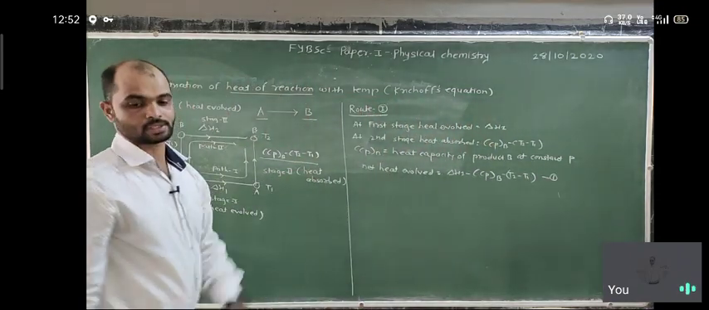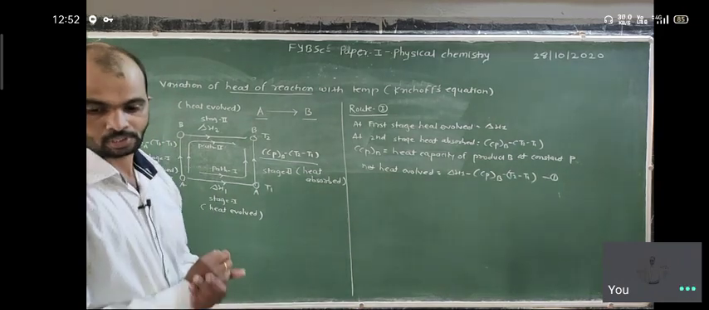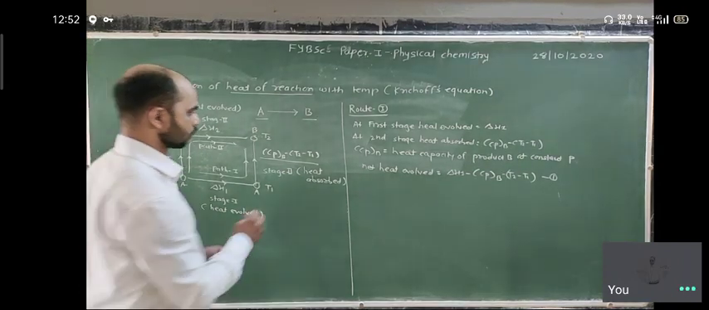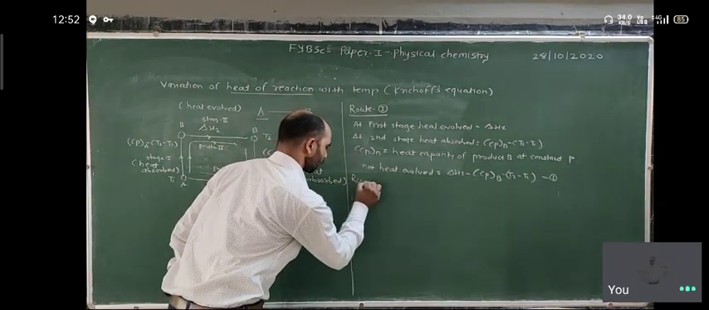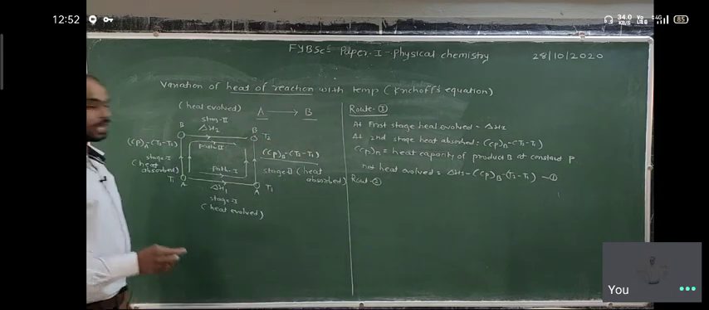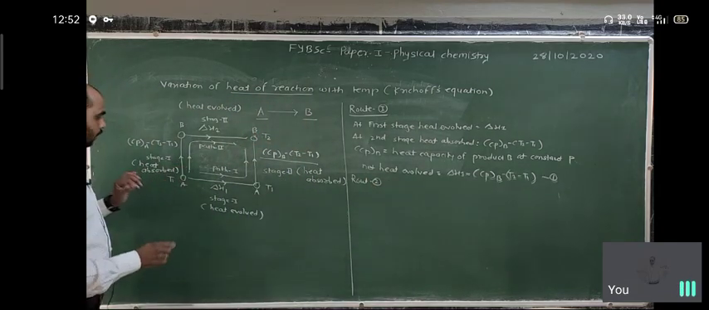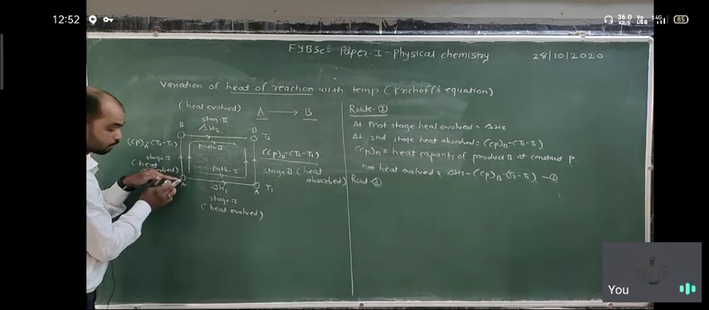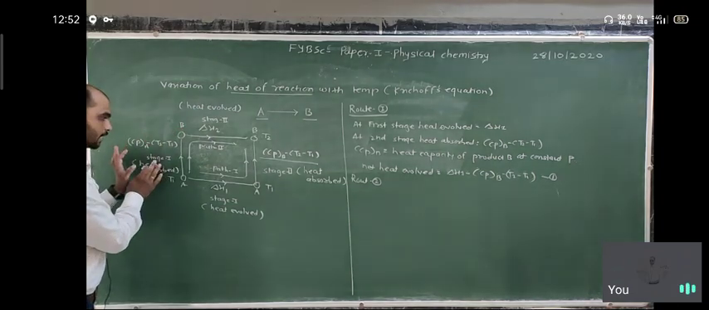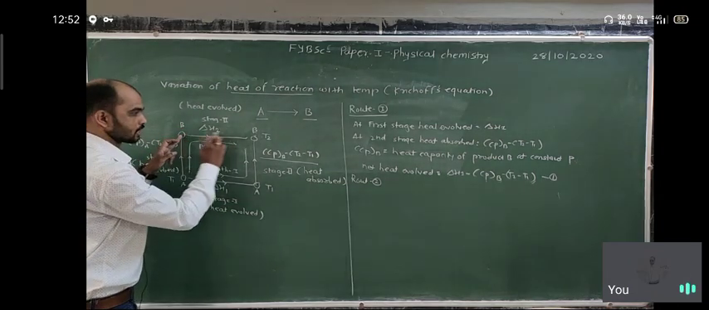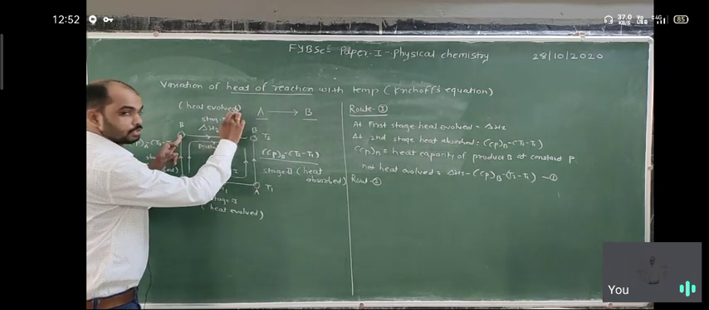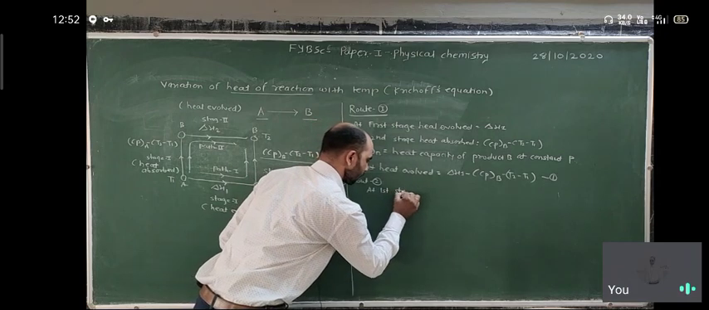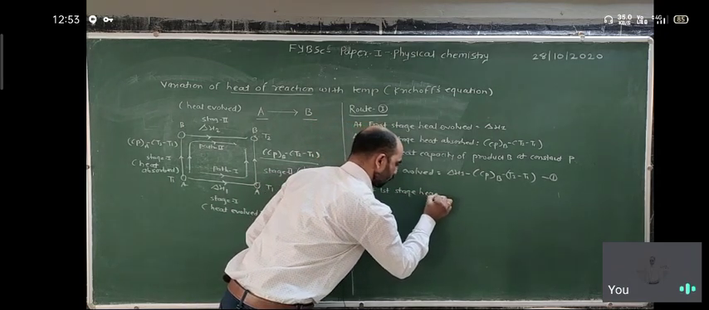So that is route first. Now we consider route second. What is happening in route second? In the first stage, heat is absorbed because the temperature rises from T1 to T2. So heat is absorbed, and at the second stage, the temperature remains constant. At that time heat is evolved. So at the first stage, heat absorbed.